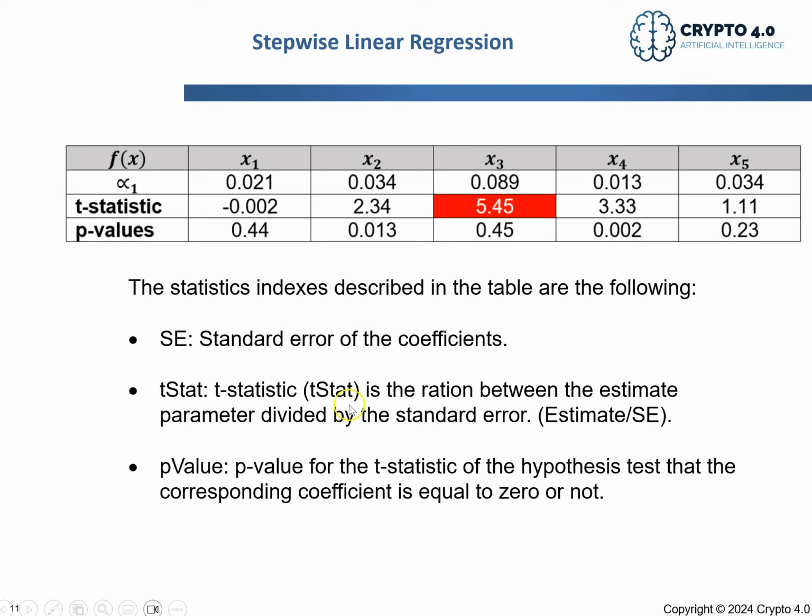We have the t-statistic, that is the estimated parameter divided by its standard error, and the p-value for the t-statistic is a hypothesis test. In the hypothesis test, whenever this coefficient is far enough from 0, I will add it, and if it is close to 0, it is not significant.